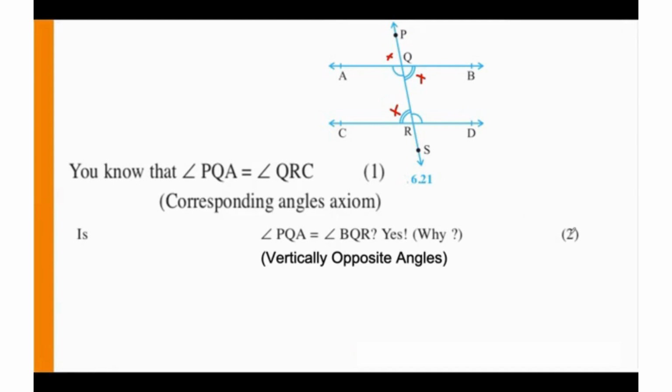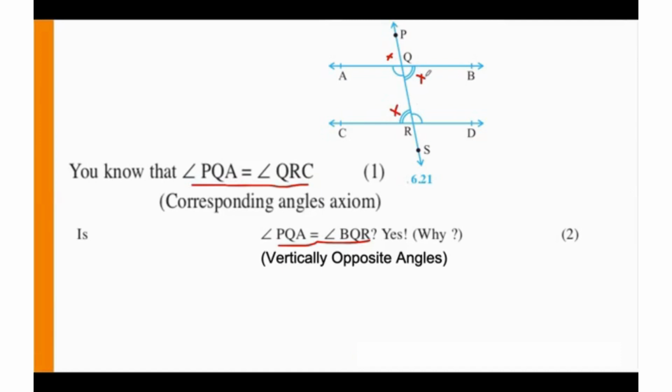So looking at 1 and 2, you can see that PQA is equal to QRC and also PQA is equal to BQR. So according to Euclid's axiom 1, if things are equal to the same thing, then they are equal to each other. So we can say that QRC is equal to BQR.